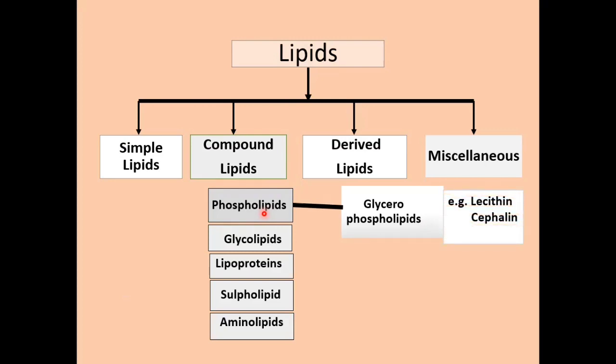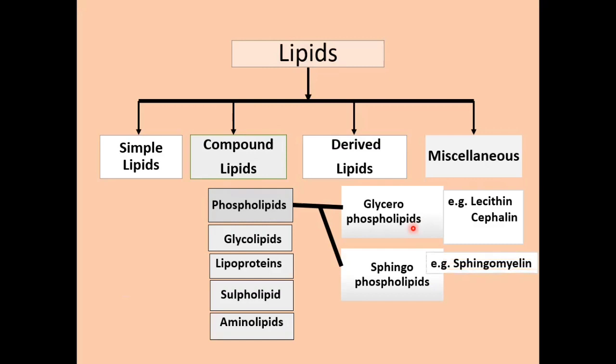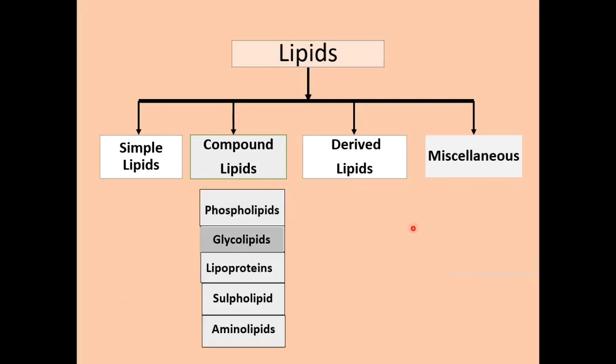Examples are phosphatidylcholine, which is also known as lecithin, phosphatidylethanolamine, which is also known as cephalin, then phosphatidylserine, phosphatidylinositol, lysophosphatides, plasmalogens, cardiolipins. So these are some of the examples of glycerophospholipids. Then there is another one known as the sphingophospholipids. Here the alcohol is not glycerol, but sphingosine, and the example is sphingomyelin.